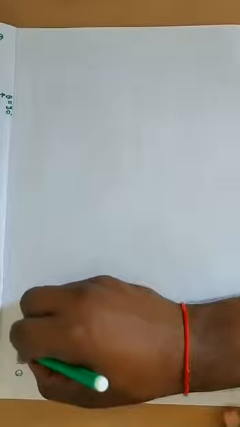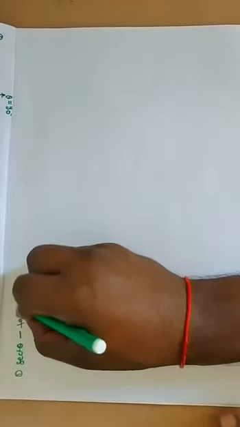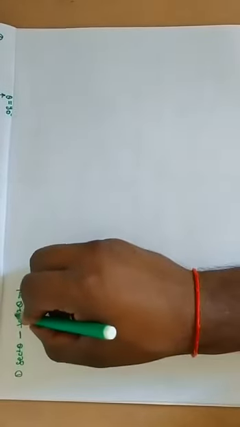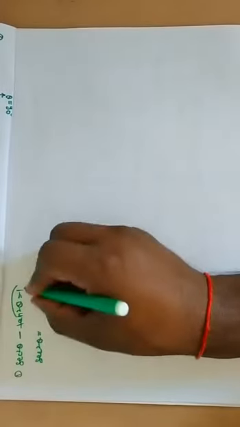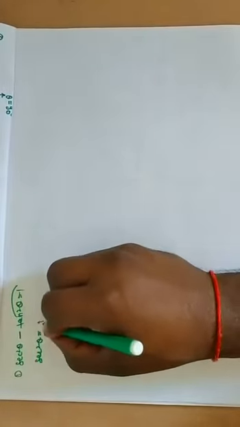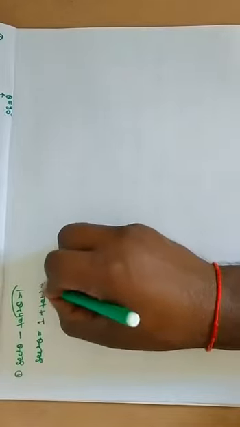Look here. Sec square theta minus tan square theta is equal to 1, so sec square theta is equal to 1 plus tan square theta.